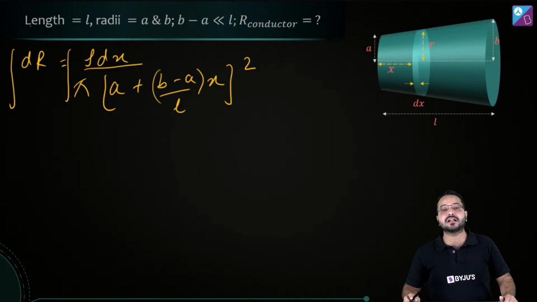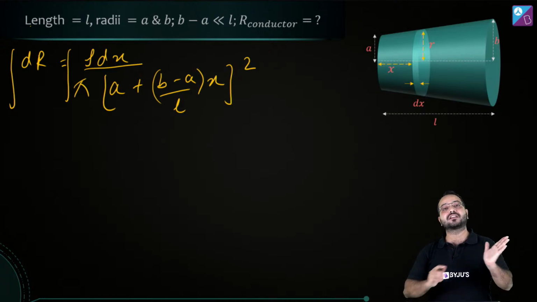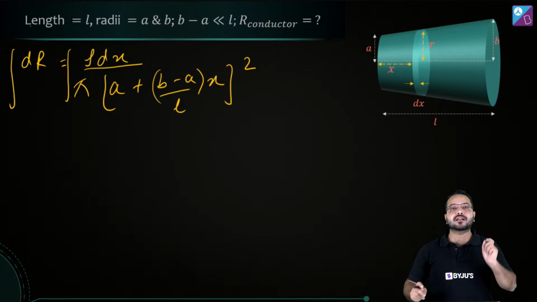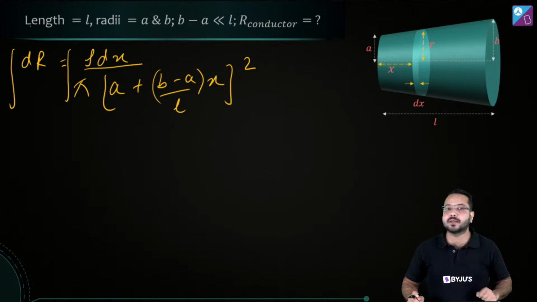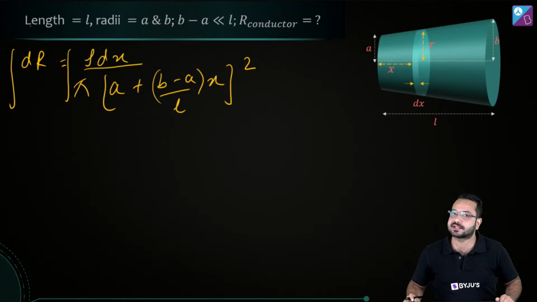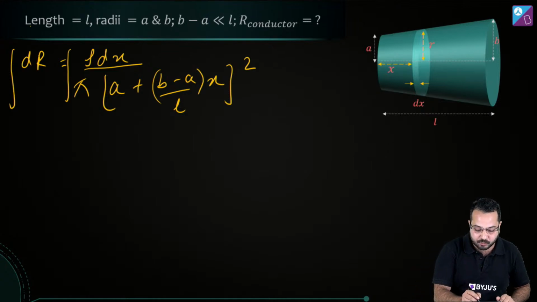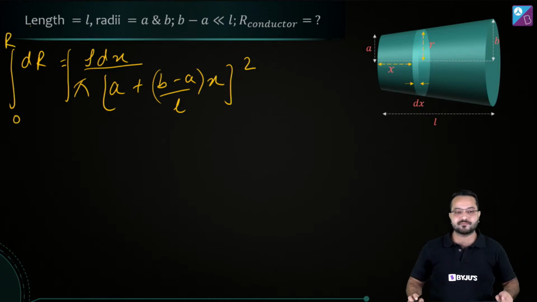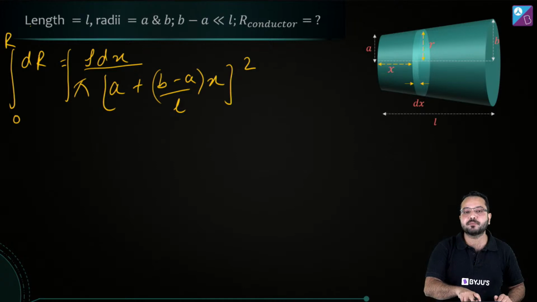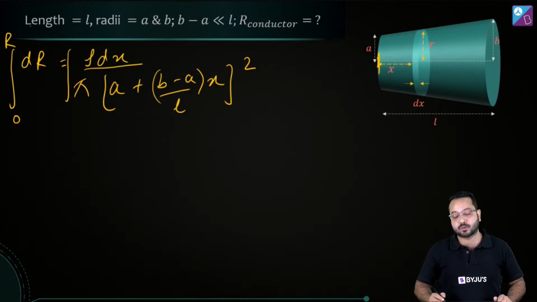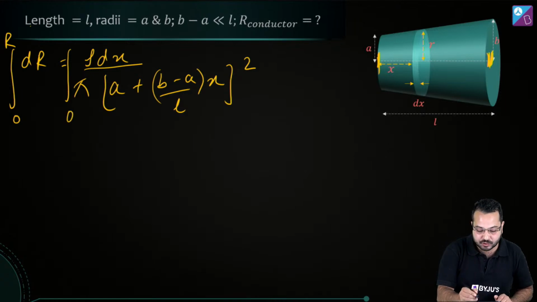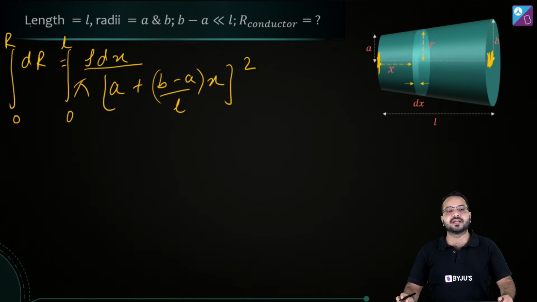So if we integrate dR, then what are we going to get? We are going to get the total resistance. This dR is the resistance of this representative element. If we integrate that over the correct limits, we are going to get the total resistance. So what will be the limit of integration? And here, what is my variable? My variable is x. My x is varying from this point, which is x equal to 0, to this point, which is x equal to L. So this integration is going to go from 0 to L. Is that right?